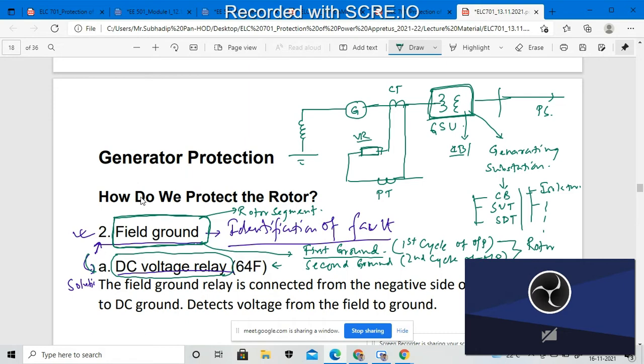We are connecting a voltage relay, which will be called a 64F type of relay, also known as a voltage relay. We connect this voltage relay through CTs and PTs in between the generator rotor and my GSUs. If any such fault occurs, it will be sensed and transferred to the GSUs.